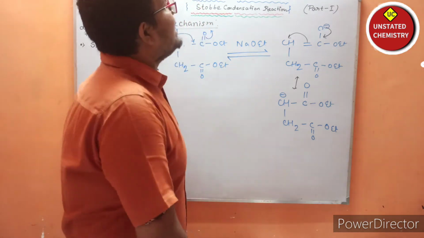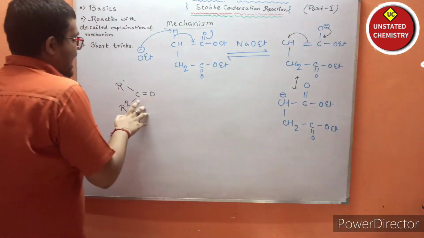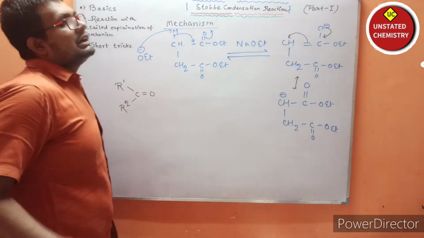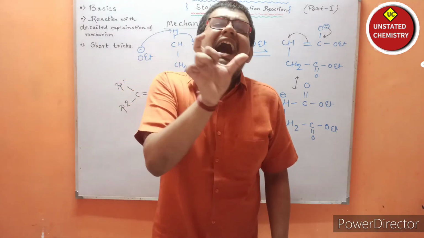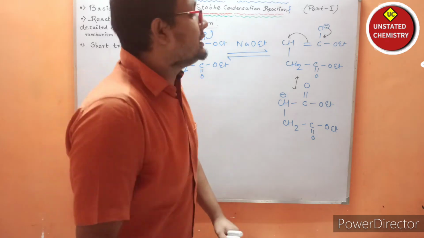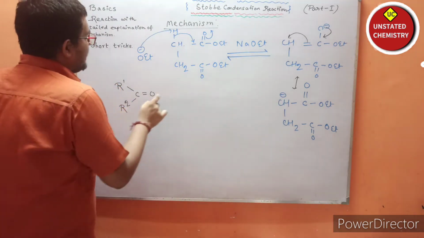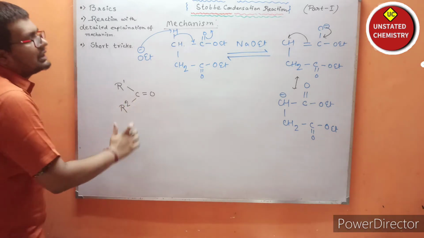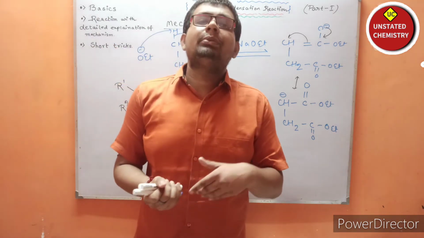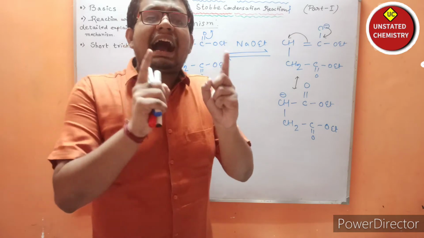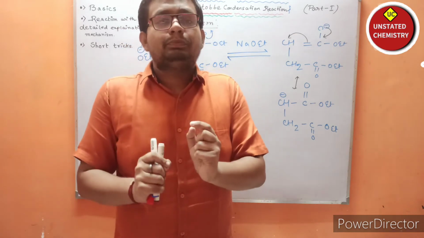Second approach. If the oxygen negative charge attacks this carbonyl compound, then what will happen? Basically a carbon-oxygen bond will be formed. But if this carbon negative charge is attacking this carbonyl carbon, then what type of bond will form? Carbon single bond carbon.